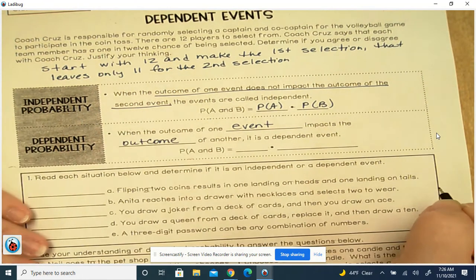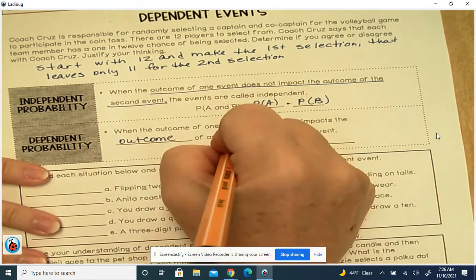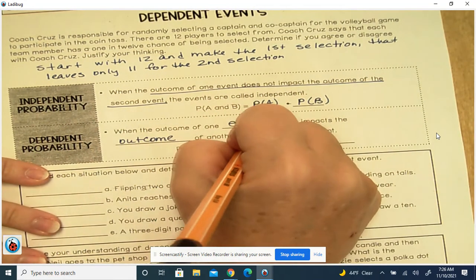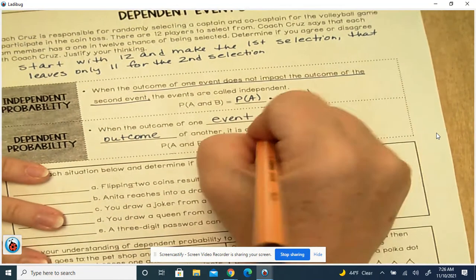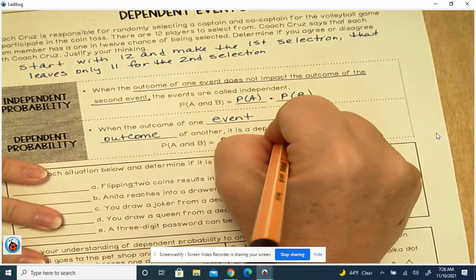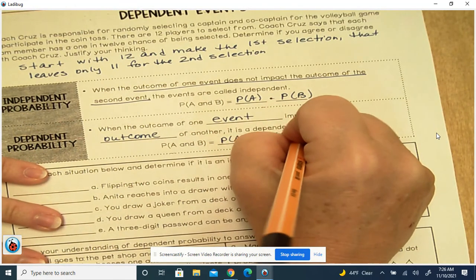It is a dependent event where you get the probability of A, and then it's the probability of B after A. And you'll see that.